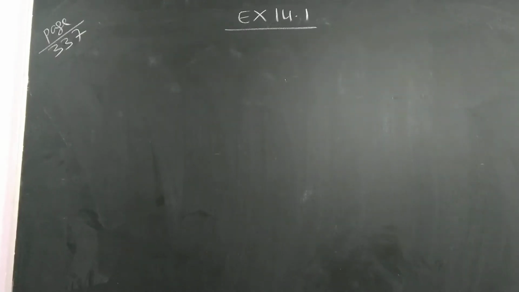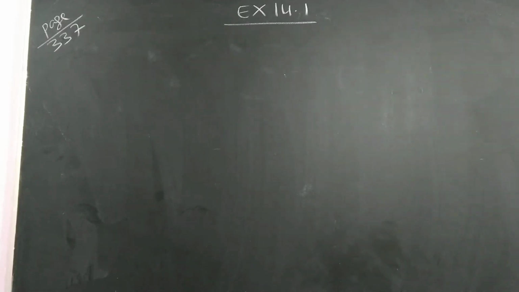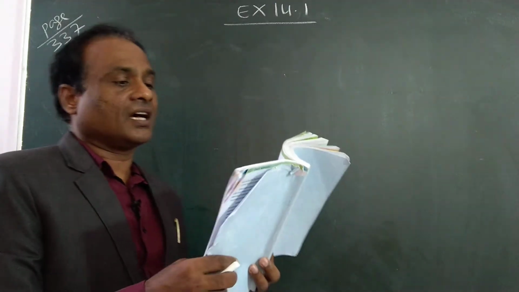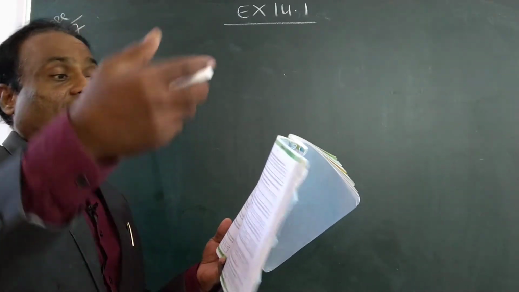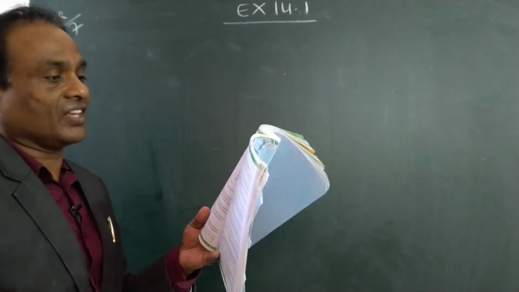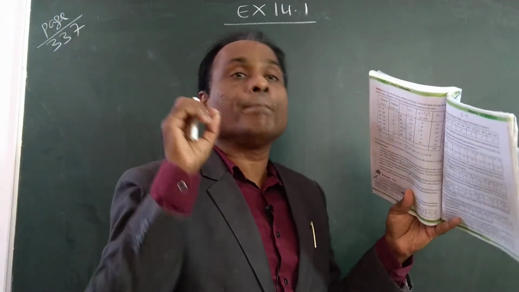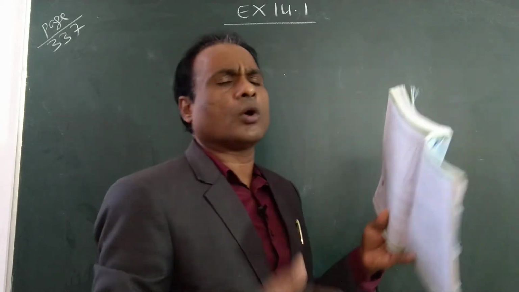Write down the second problem. Consider the following distribution of daily wages of 50 workers of the factory. A table is given. What we have to find? Mean of daily wages of workers of the factory by using appropriate method.